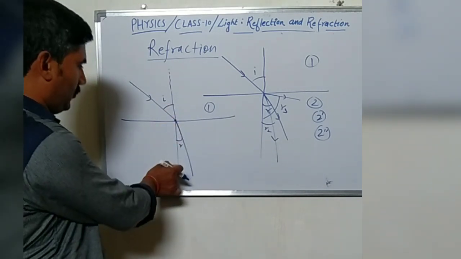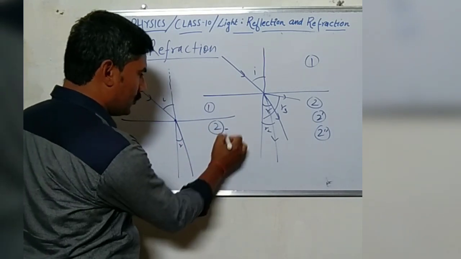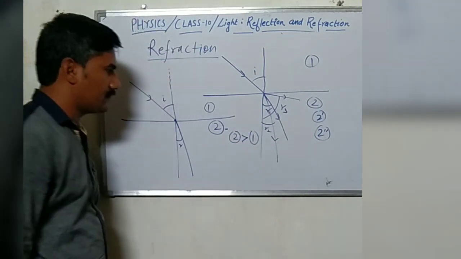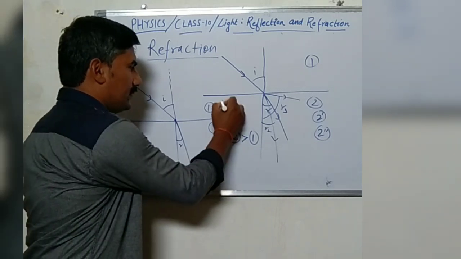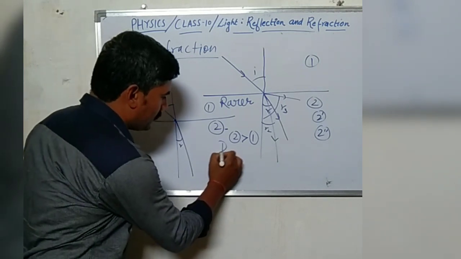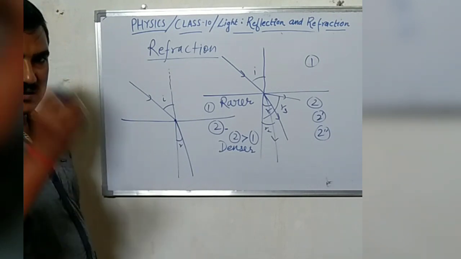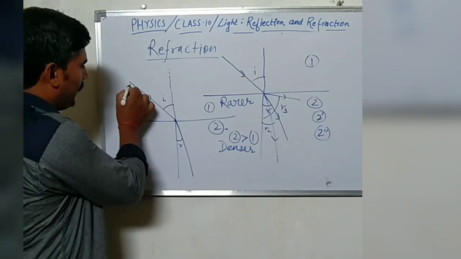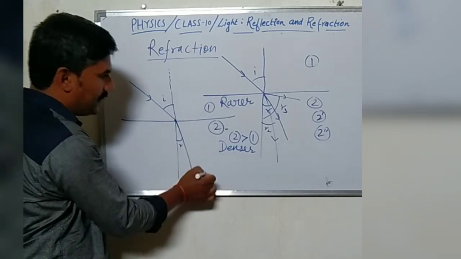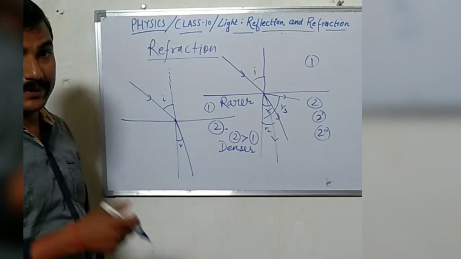It bends towards the normal when the density of medium 2 is greater than medium 1. That means medium 1 is the rarer medium and medium 2 is the denser medium. So we can simply say, when a light ray enters from a rarer medium to a denser medium, it always bends towards the normal. Why does it bend towards the normal?